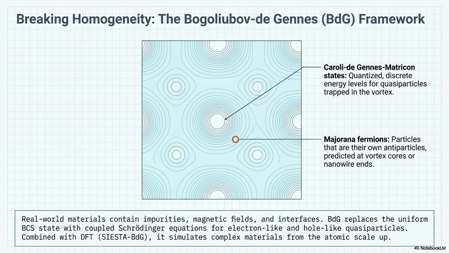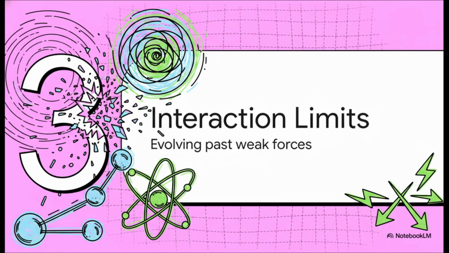Next up, we've got to break the homogeneity rule. Look, real-world materials are messy. They've got impurities, magnetic fields, and totally complex interfaces. You can't just assume a perfectly uniform state. Enter the Bogolyubov-de Gennes framework. By modeling discrete energy levels for quasi-particles trapped inside vortices, which are essentially these swirling little tornadoes of supercurrent, it lets us simulate complex materials from the atomic scale all the way up, proving definitively that the quantum world is anything but uniform.